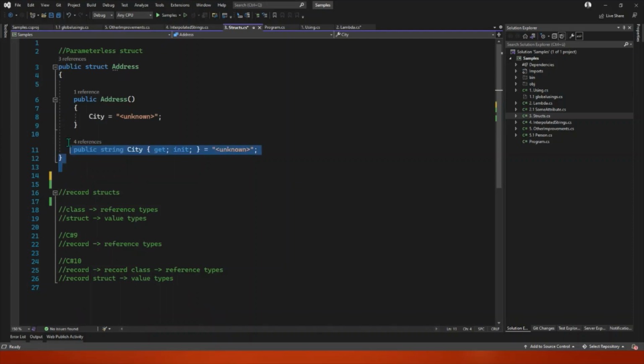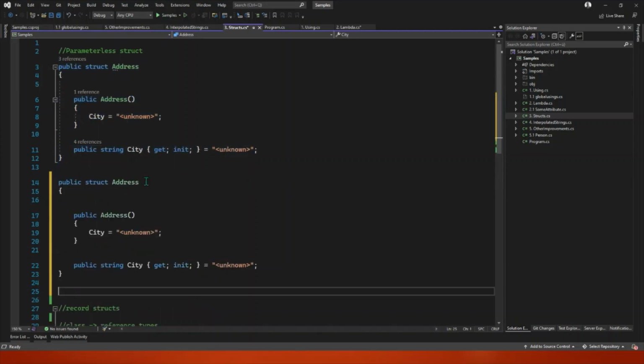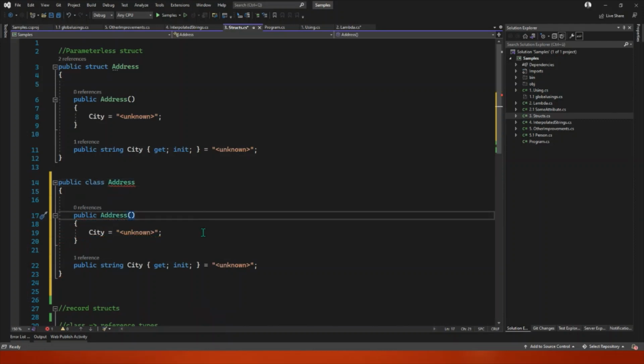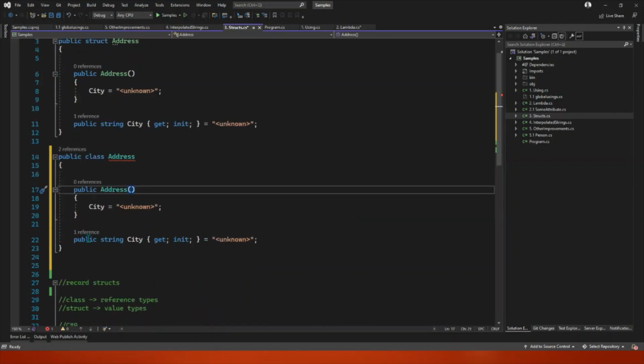Let's take this, for example, and paste here. Let's say that this is a class. Is this immutable? Of course, that's immutable. But if I change that to set, that's not immutable, even if I change that to a private set, right?